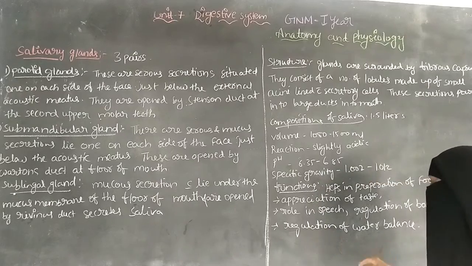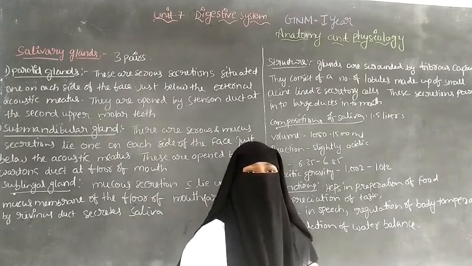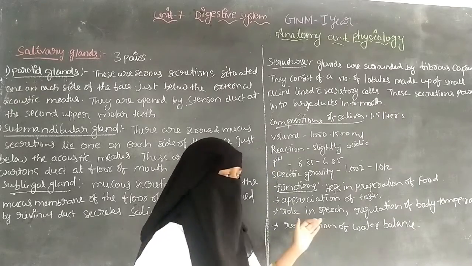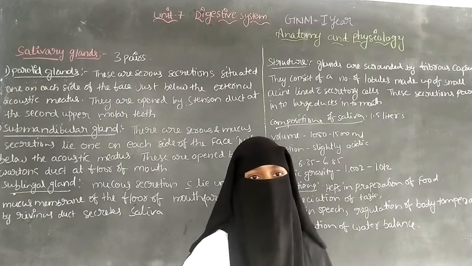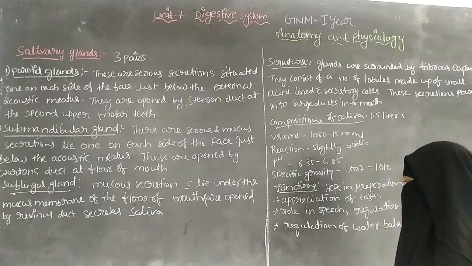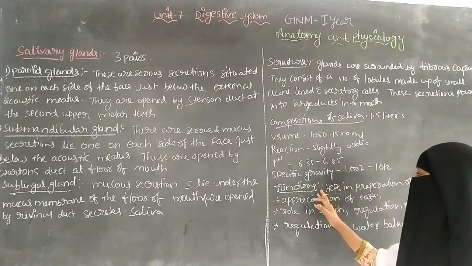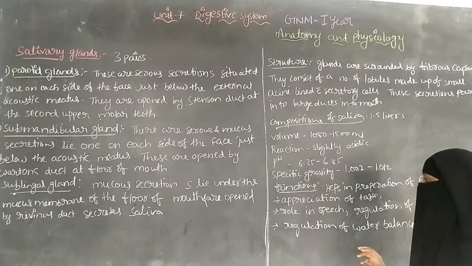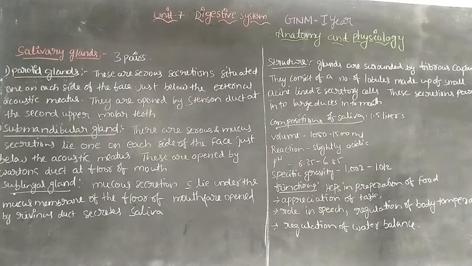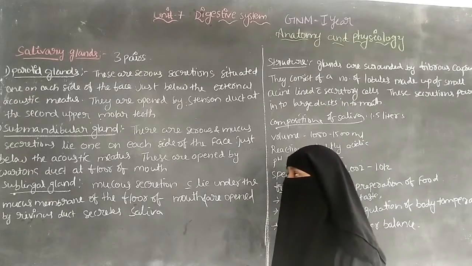And the next one is the regulation of water balance. It helps in the regulation of water balance in the mouth. If you are talking continuously, the mouth becomes dry and at that time the salivary gland secretes saliva. It helps to keep the mouth wet. So it also helps in the regulation of water balance. So the functions include helping in preparation of food, appreciation of taste, the role in speech, regulation of body temperature and regulation of water balance. So it is about the salivary glands.